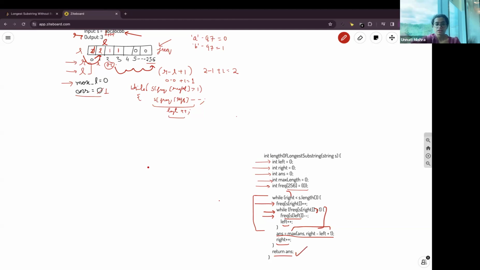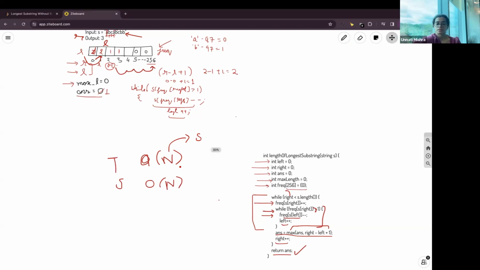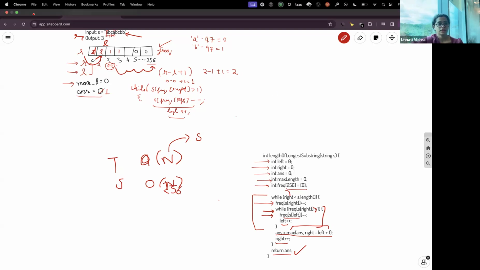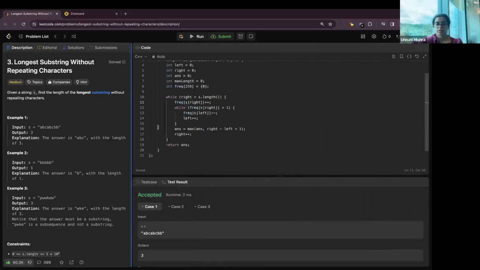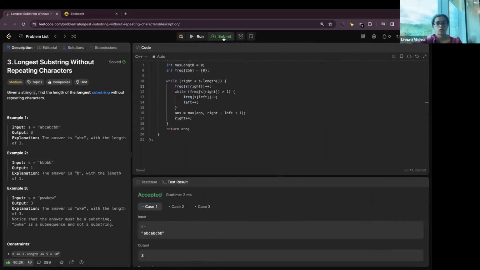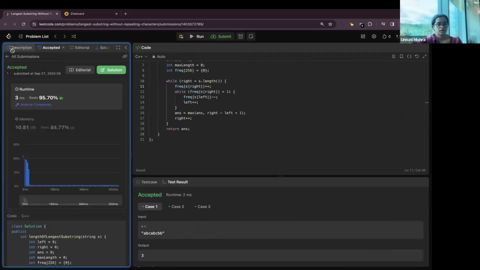The time complexity of this code will be O of n because we are traversing the whole array. N is the length of the string. This is the time complexity. The space complexity will also be O of n because we are storing the characters in an array. It will be O of 256, which you can write as O of n. So let's try to submit this code. I've submitted the same code here. It has accepted all the test cases.